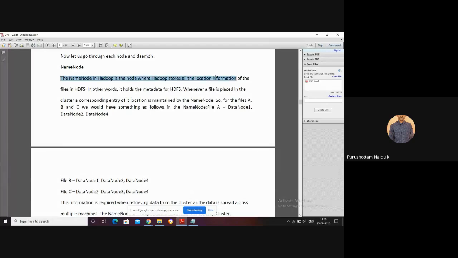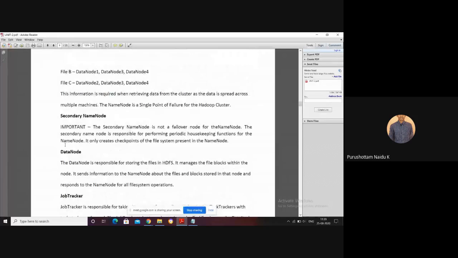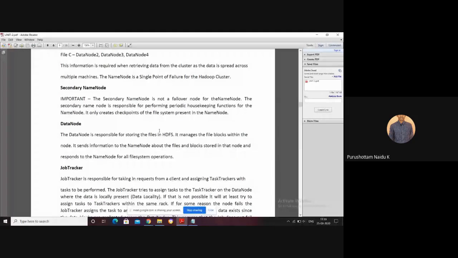The name node stores all the location information of files in HDFS. Clear? The secondary name node is not a failover node for the name node. It is responsible for performing periodic housekeeping functions for the name node. It only creates checkpoints of the file system present in the name node. Just creates checkpoints only. Data node: storing data into HDFS, and it maintains the blocks within the node.